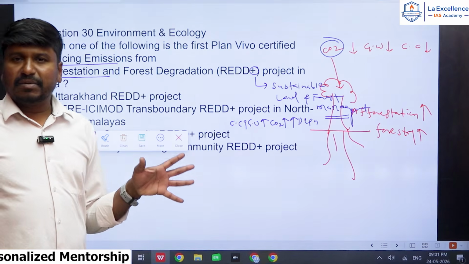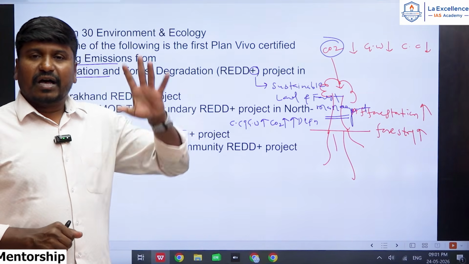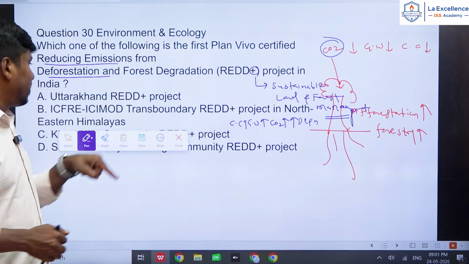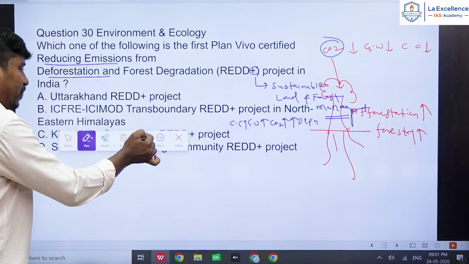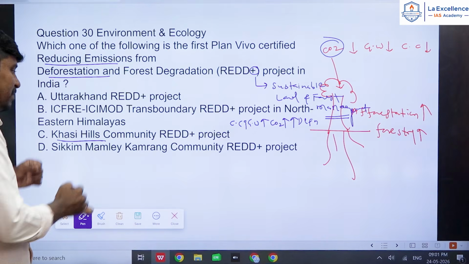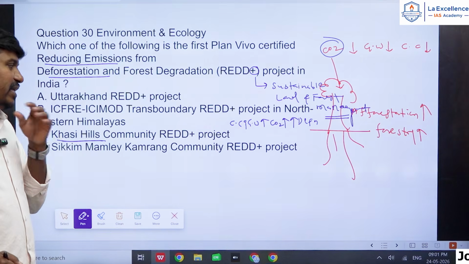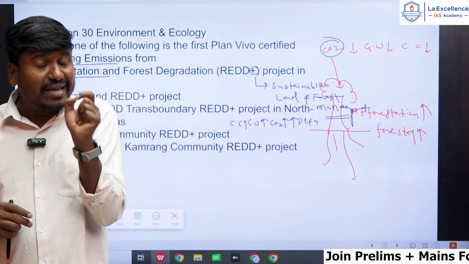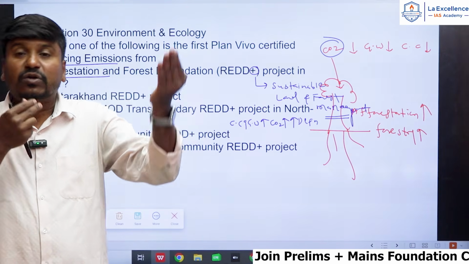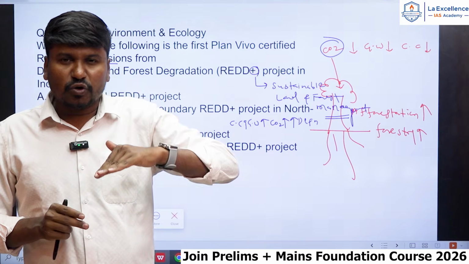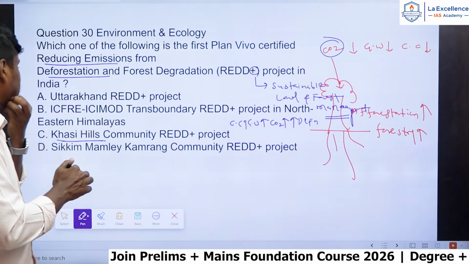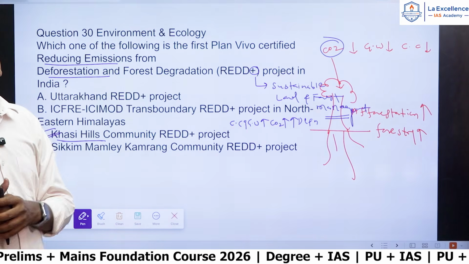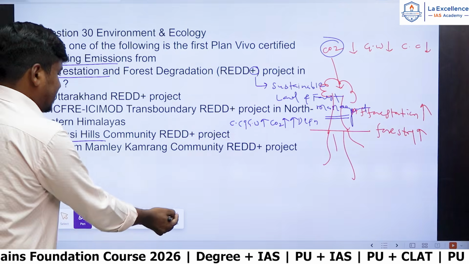This initiative was taken by UNFCCC during the COPs, right? But this initiative was also taken by the people of Meghalaya, especially the Khasi Hills community, who have launched this project. And what is the major objective? Increasing the forest area. And the main objective of increasing the forest area is to reduce CO2 emissions. If we reduce CO2 emissions, we can reduce global warming and climate change. So the answer should be the Khasi Hills Community REDD project. That project will play a very crucial role in reducing CO2 emissions.